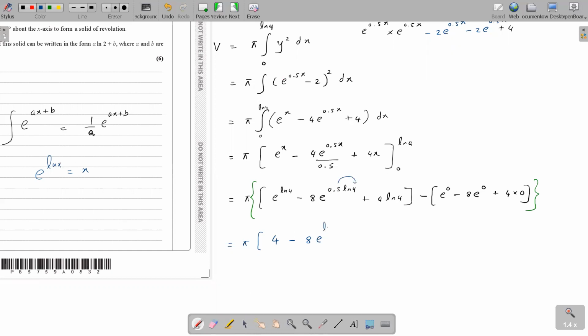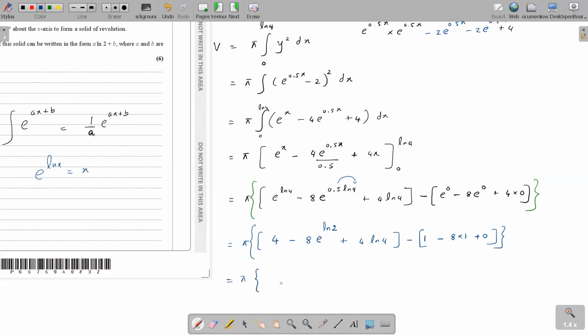What is 4 to the power half? 4 to the power half is 2, right? Are you with me? Yes. It's a 4 to the power half, not a 4 to the power 2. So 4 to the power half is a 2. Here it's a ln4. Over here I have e to the power 0 is 1. Minus 8 times e to the power 0, that is 8 times 1, right? Yes.